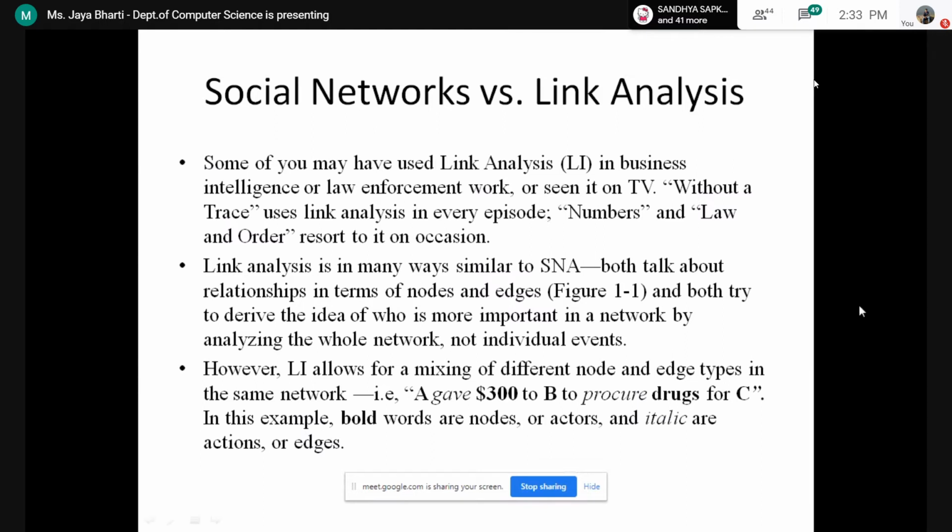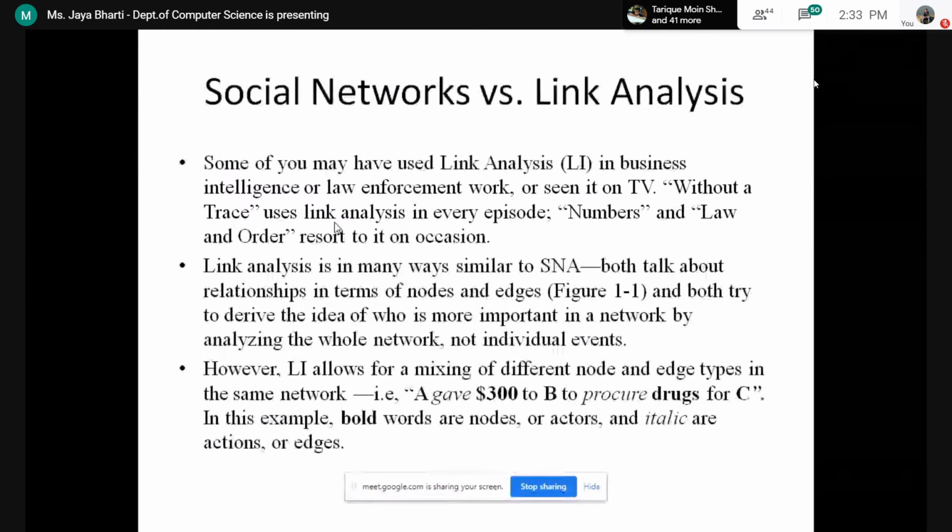Some of you may have used link analysis in business intelligence or law enforcement work, or seen it on television. Without a Trace uses link analysis in every episode. You can think of it as any web series or television series which has some link within them.